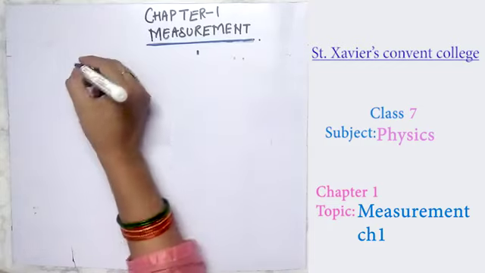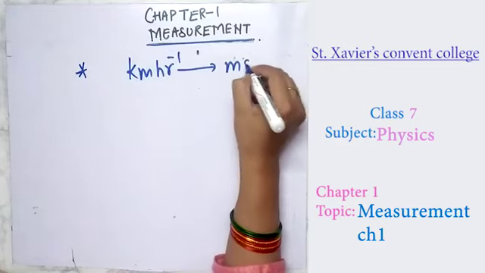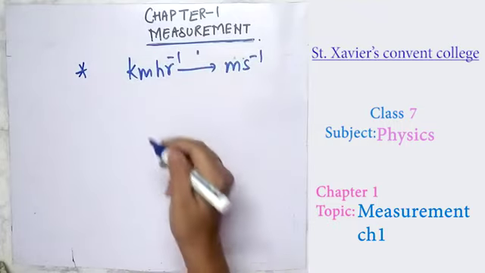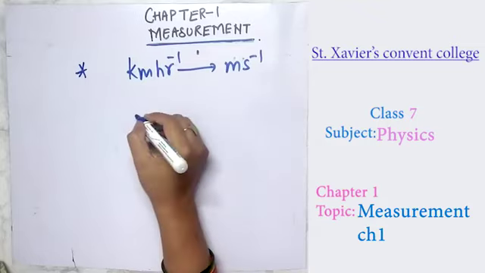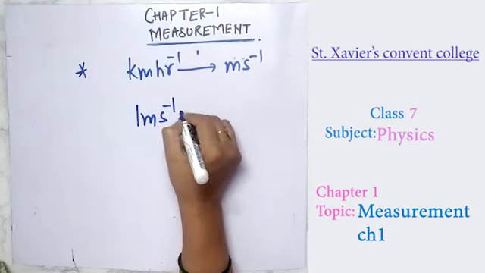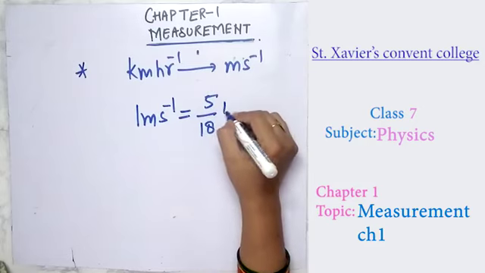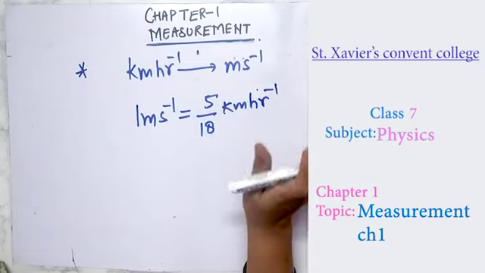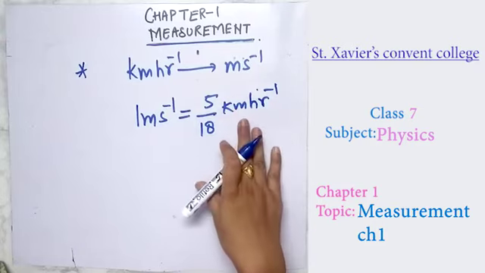The important thing is if you want to change kilometer per hour into meter per second, just remember this: 1 meter per second is equal to 18 upon 5 kilometer per hour. Whenever you like to change meter per second into kilometer per hour or kilometer per hour into meter per second, you have to use this formula.